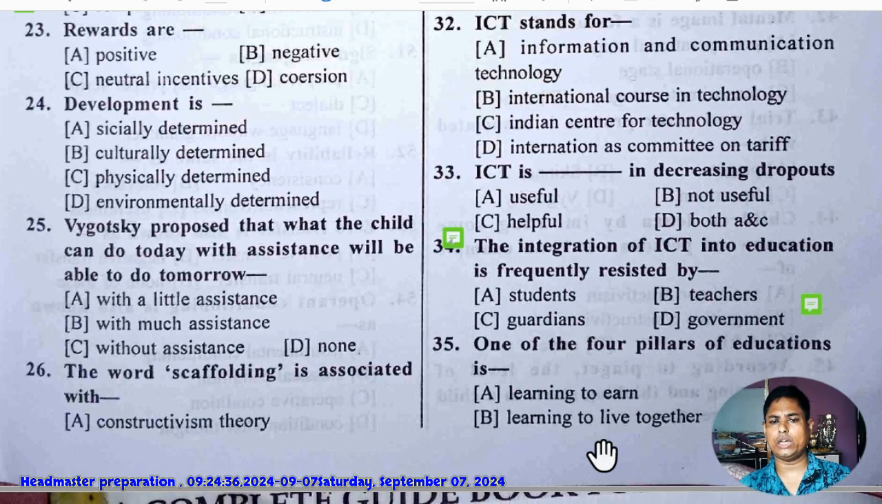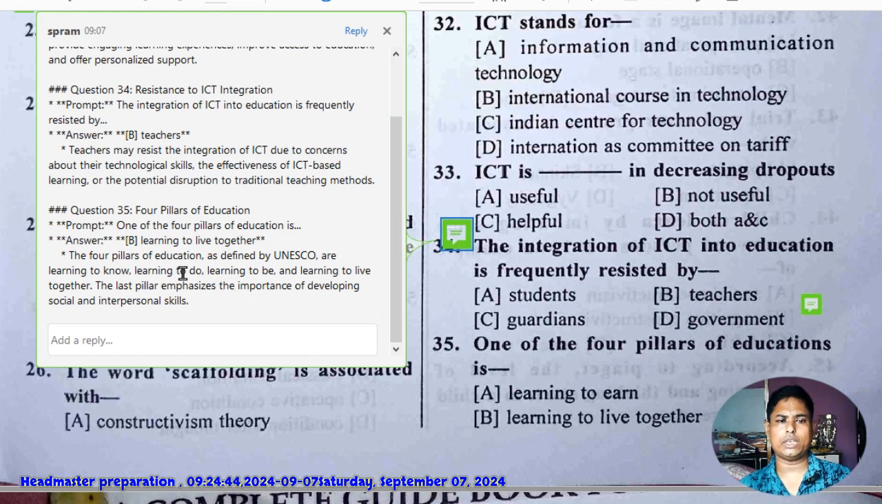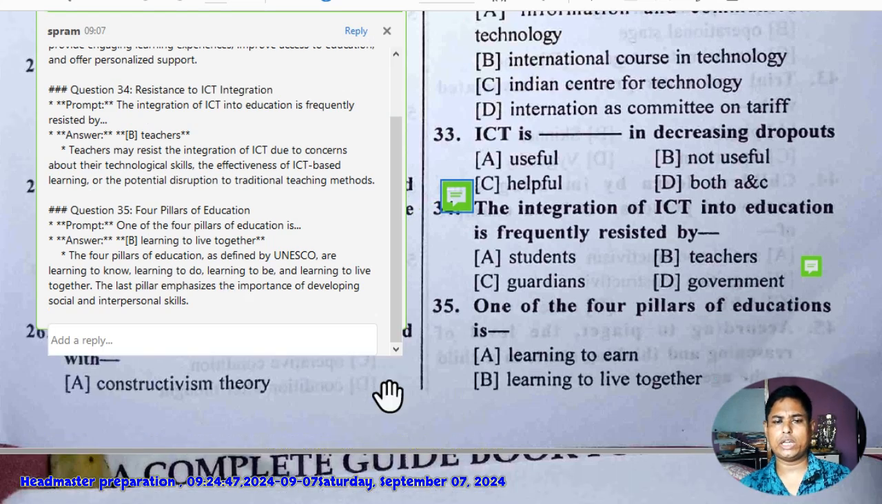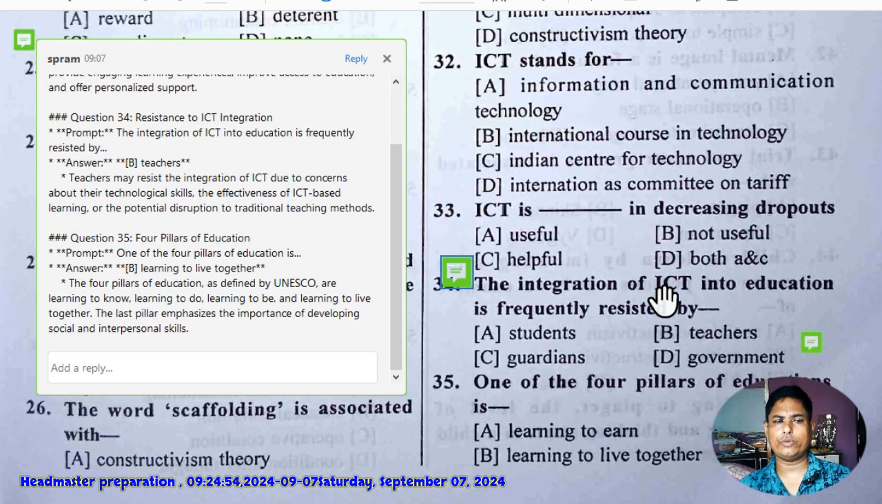And the last question here: one of the 4 pillars of education is learning to live together. The options are learning to debate, learning to disagree. No, learning to live together. This is one of the 4 pillars of education. The 4 pillars of education as defined by UNESCO are learning to know, learning to do, learning to be, and learning to live together. The last pillar emphasizes the importance of developing social and interpersonal skills.